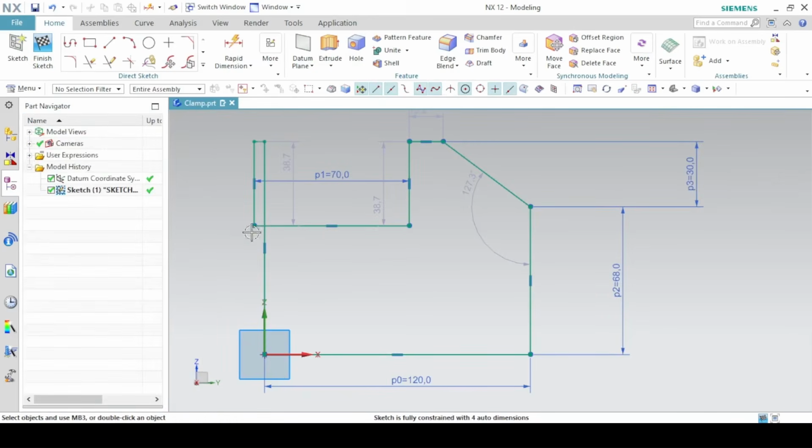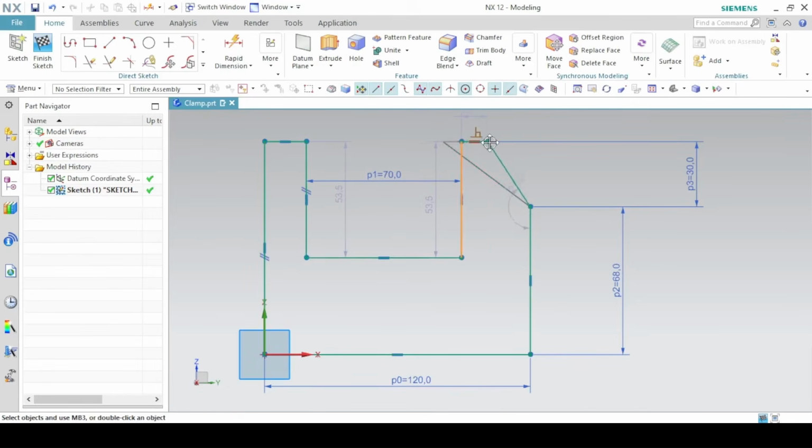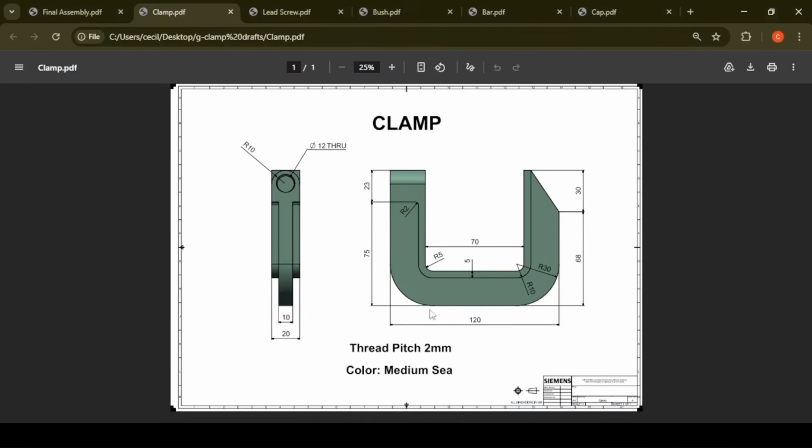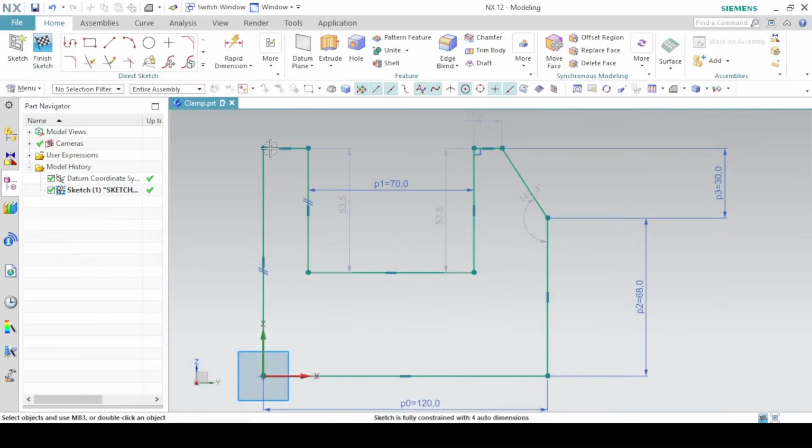So I'll click on this point and then hold the mouse and drag it here. Again, click on this point, hold the mouse and drag it here. This height here is 75 plus 23, and that will be 98, which will be the same as 68 plus 30. So just make sure that this line and this line are collinear.